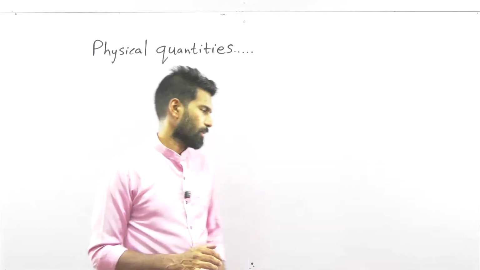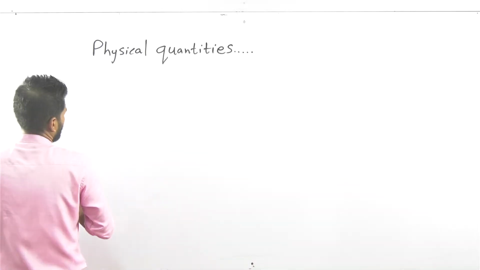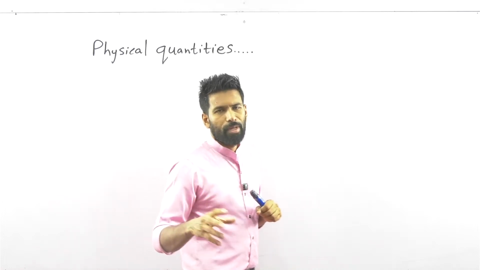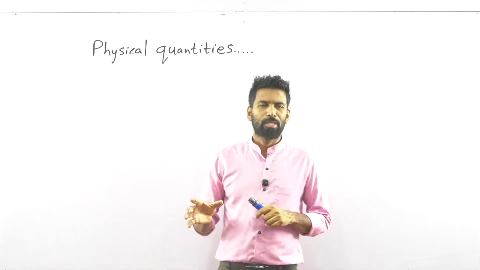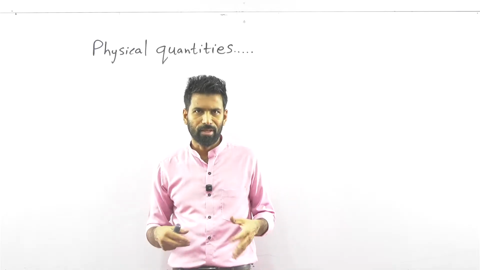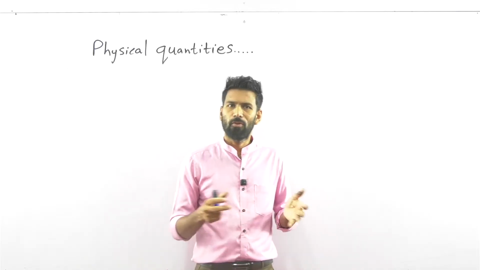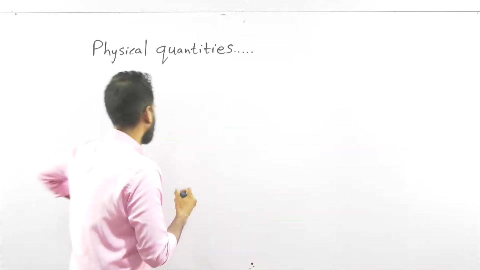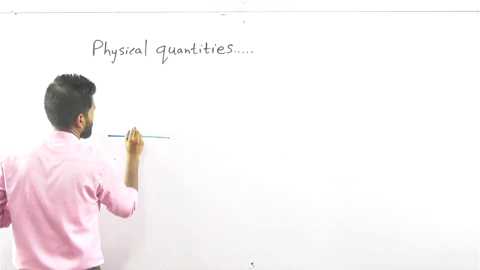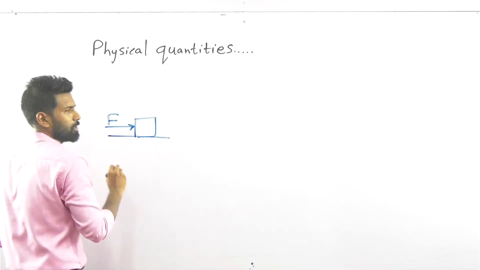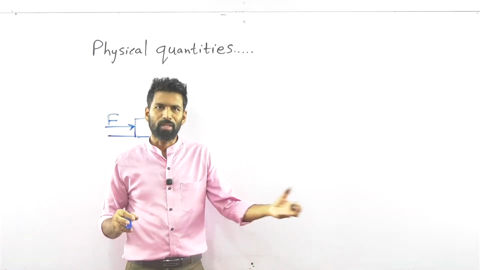When you say a physical quantity, it's a property in nature to explain the relevant condition. Say a force, it's a push or a pull. It's a property in nature.